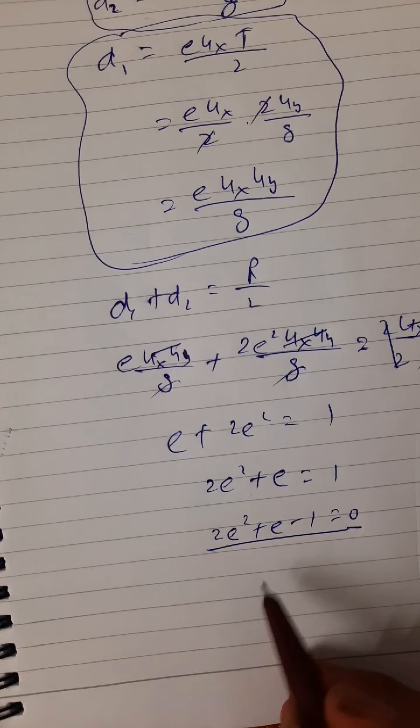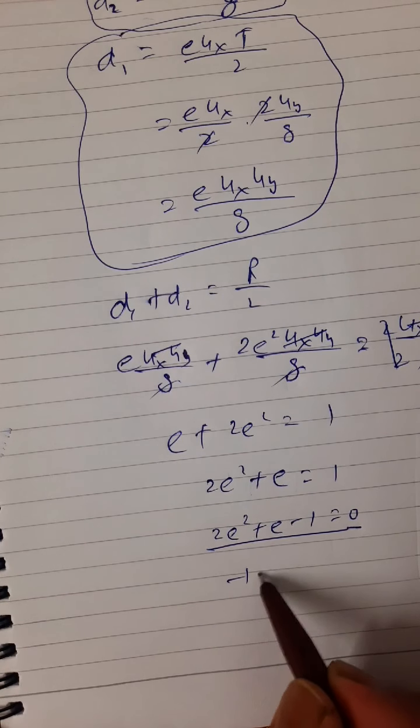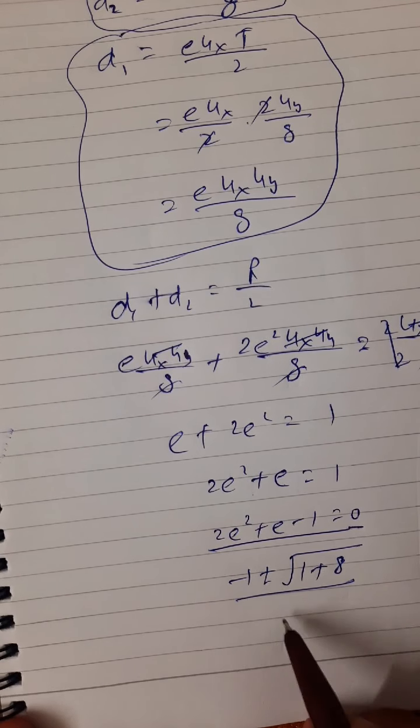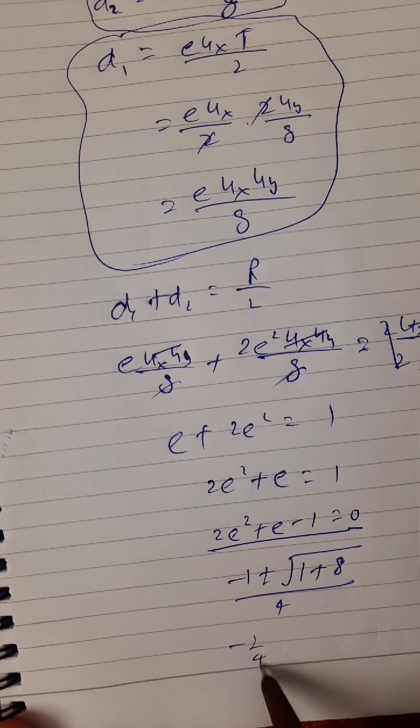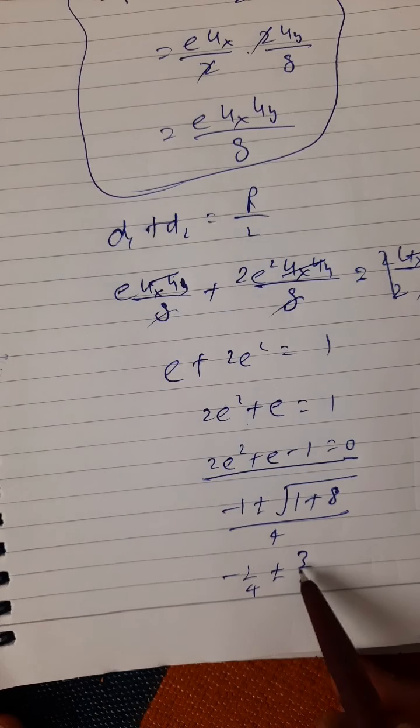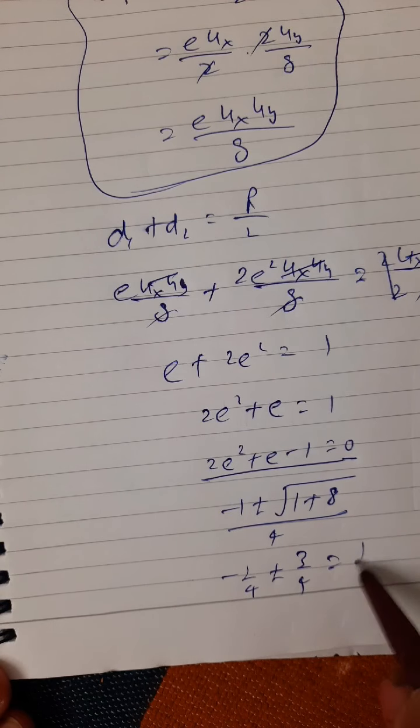This is a quadratic. The solution of the quadratic is minus b plus or minus root of b square plus 4ac upon 2a, which gives minus 1 by 4 plus or minus 3 by 4. We can take only the plus sign, and it is 1 by 2.